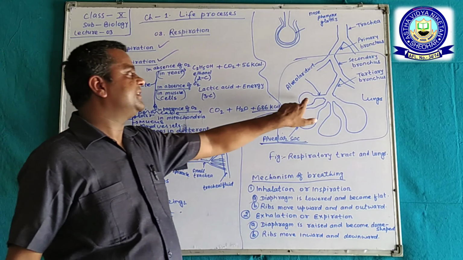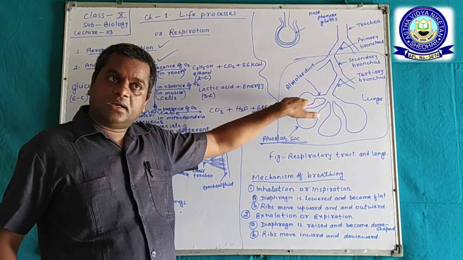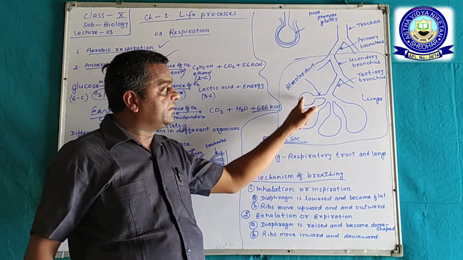The air reaches here and exchange of gases occurs.